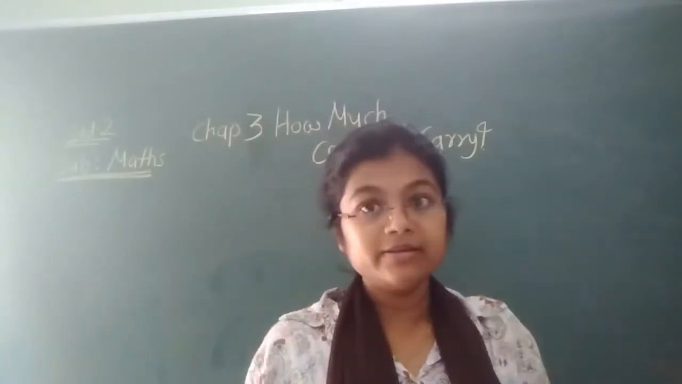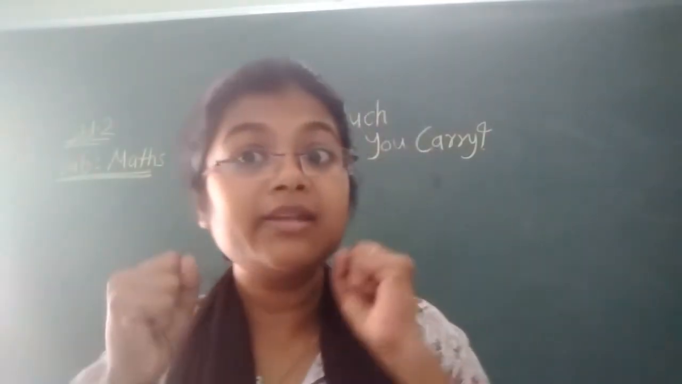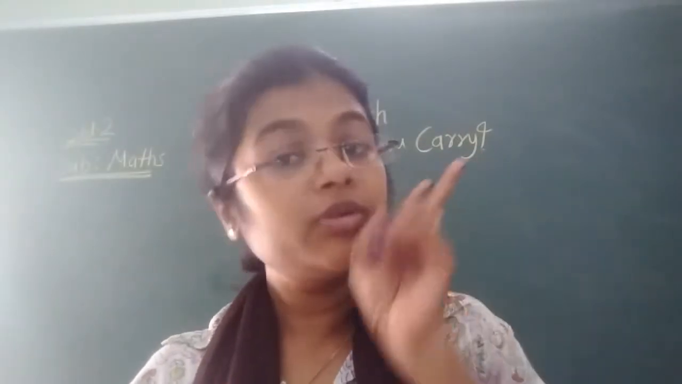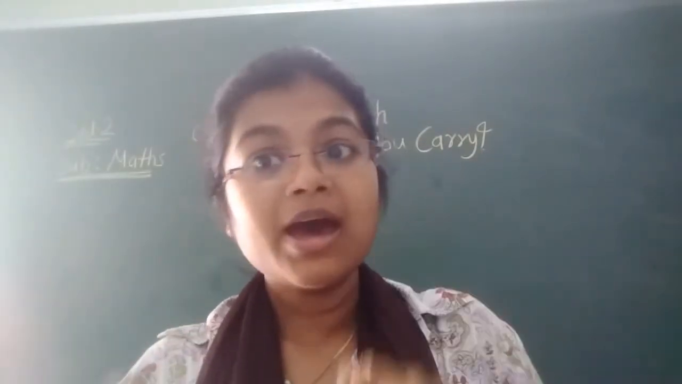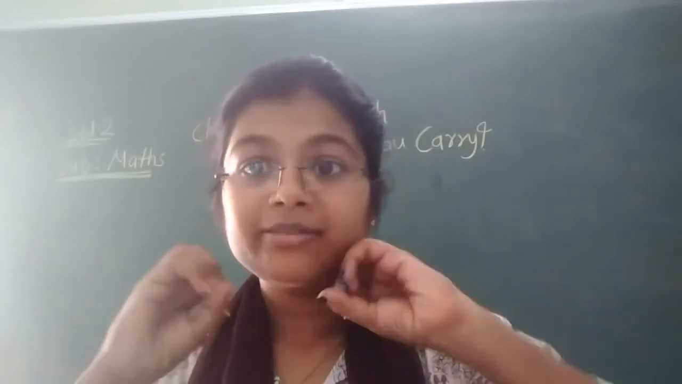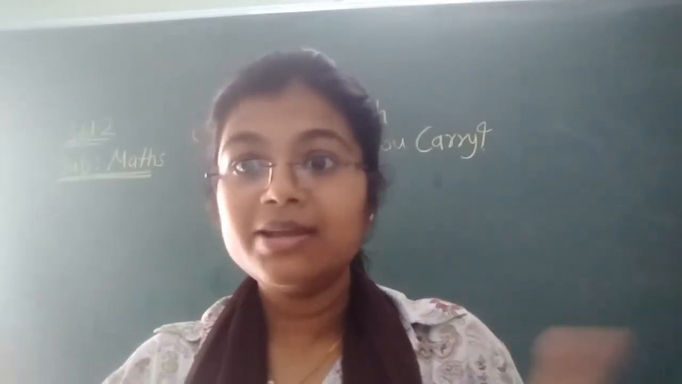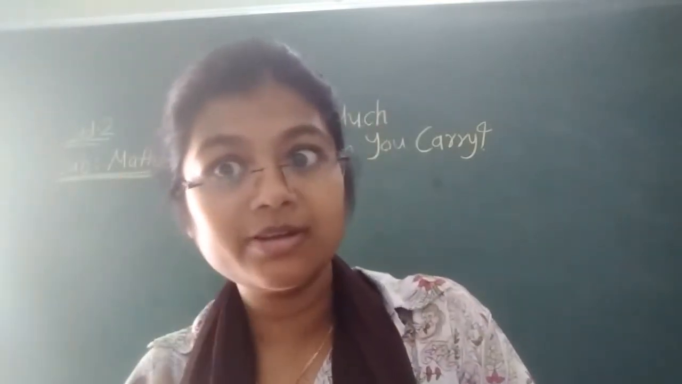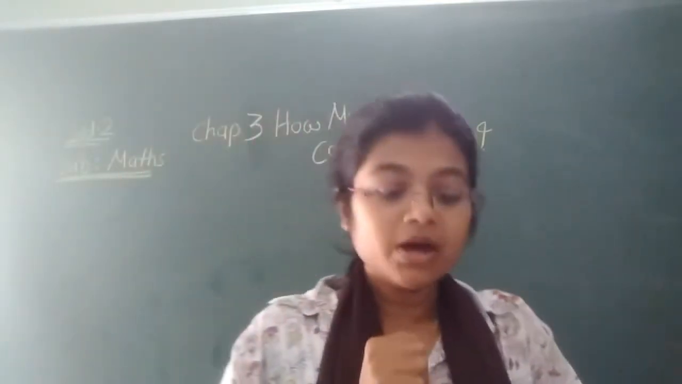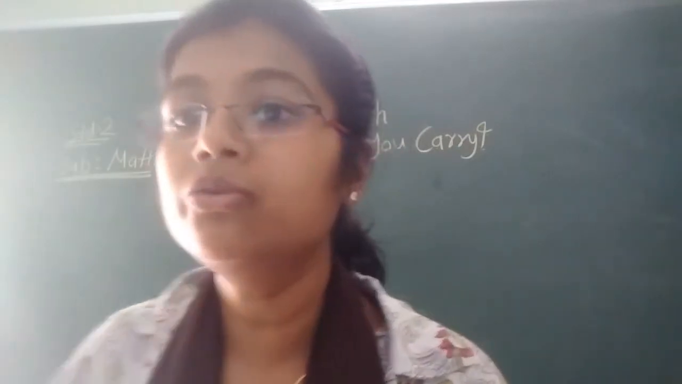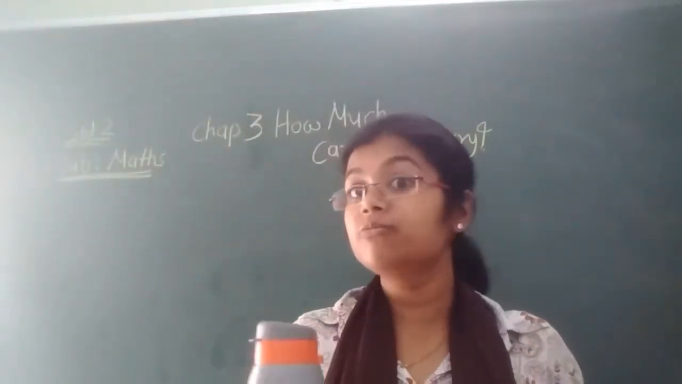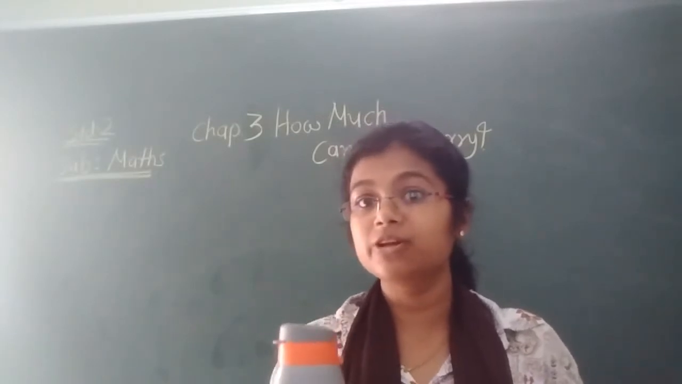As I had discussed, heaviness and lightness are the two terms which are related to the weight of the object, and different objects have different weight. So we can easily compare which object is heavy and which object is light. Now I am going to show you some examples and you will tell me which object is heavy and which object is light.